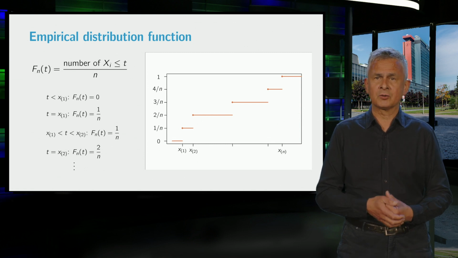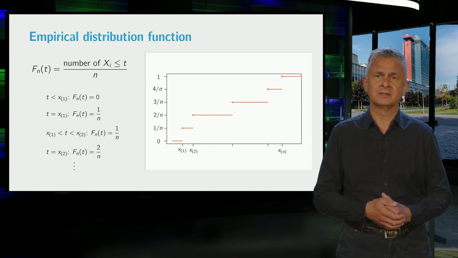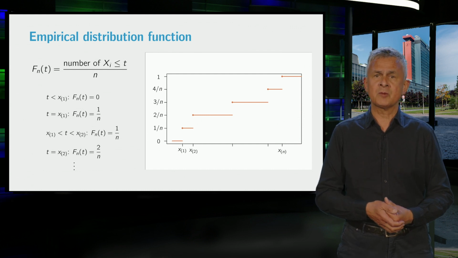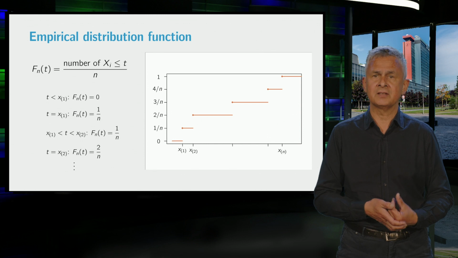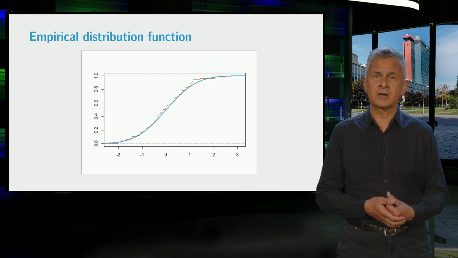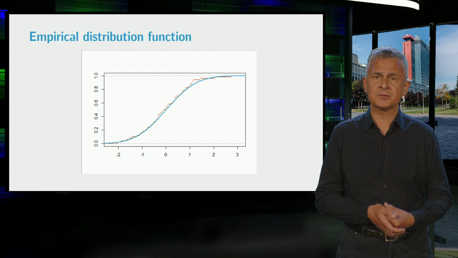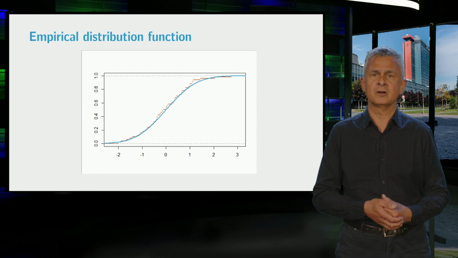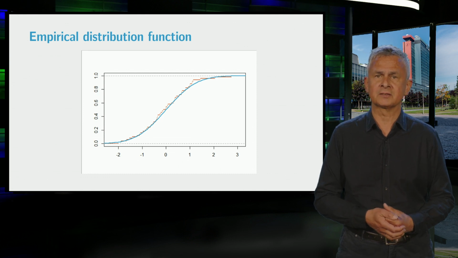Summarizing, the empirical distribution function of a dataset is a function that lies between 0 and 1 and has a jump of size 1 over n at each observation. Similar to the histogram, it is an additional graphical representation of the dataset that matches with a graphical feature of the model distribution for the dataset.